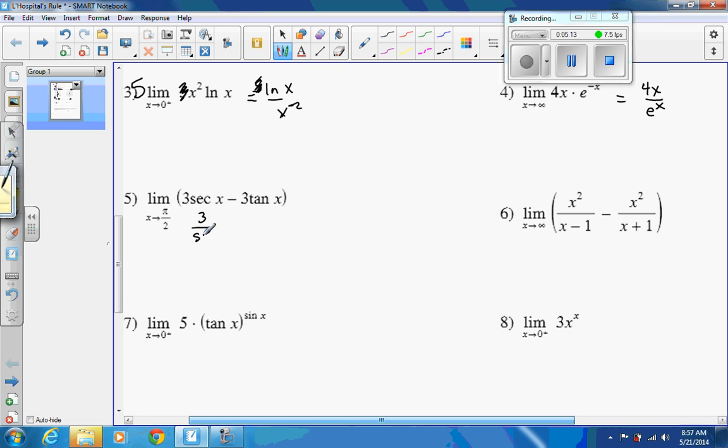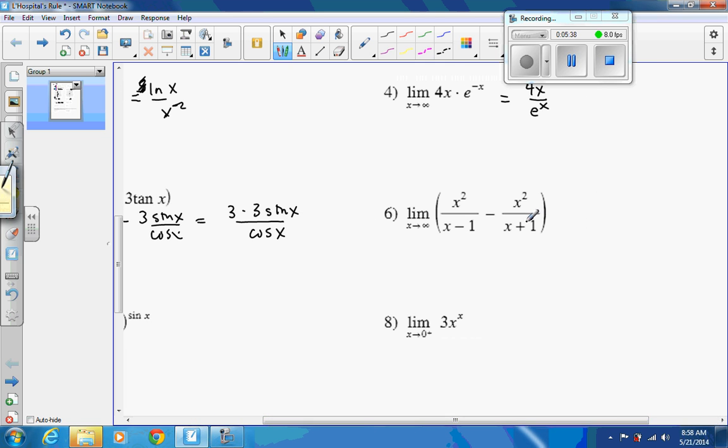Secant is 1 over cosine of x. Tangent is sine over cosine of x. And actually, we already have a common denominator here. So I would get 3 minus 3 sine of x over cosine of x. And now we have it as a fraction. Now we can do L'Hopital's rule.